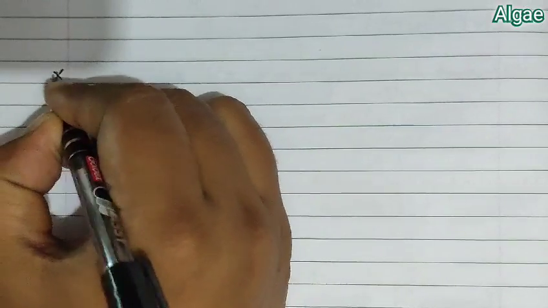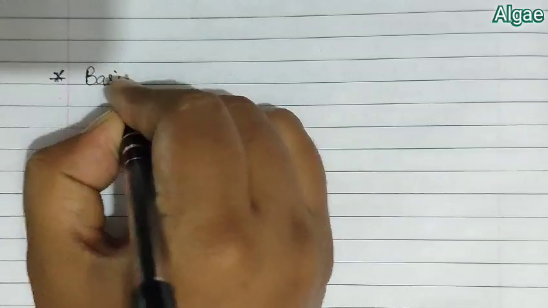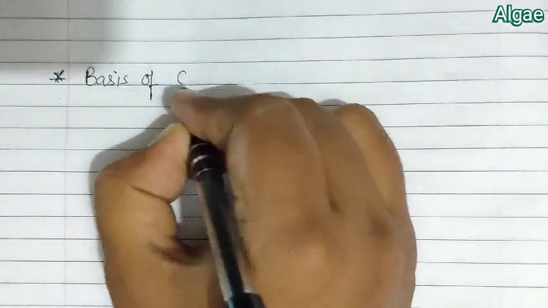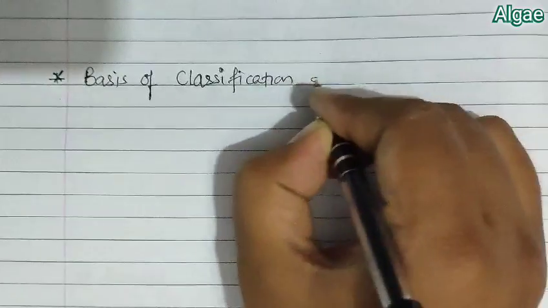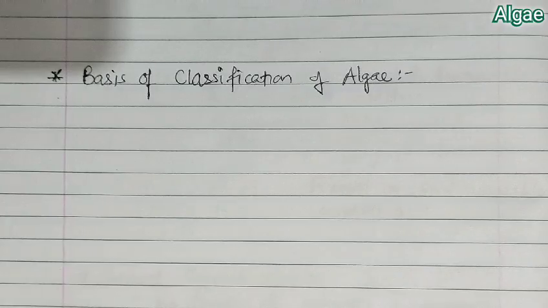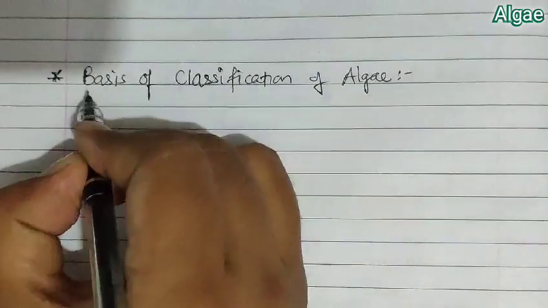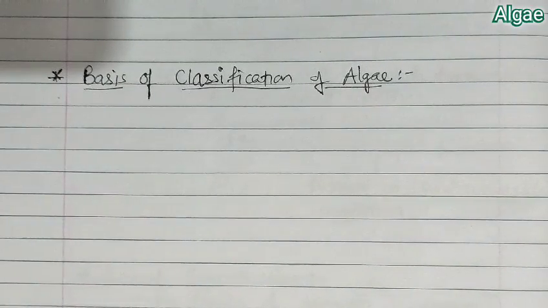Till now we discussed the general characteristics of algae. Now we mainly focus on the classification part of algae. So next we are going to talk about classification of algae. First we should talk about the basis of classification of algae. Algae are classified into three groups: green algae, brown algae, and red algae.